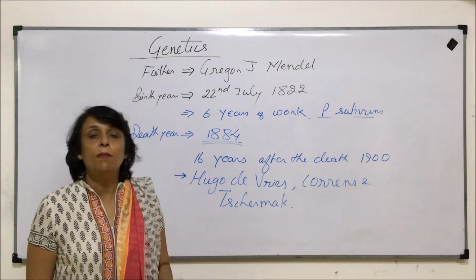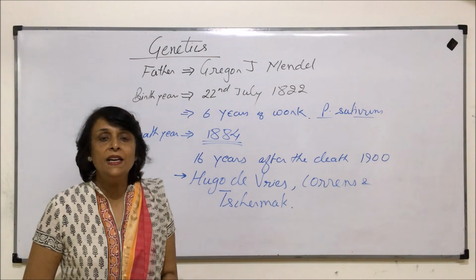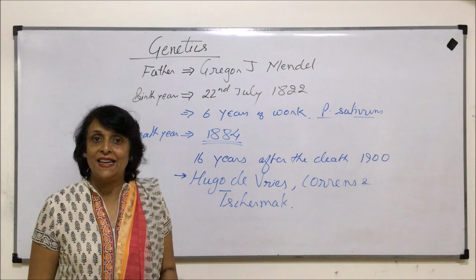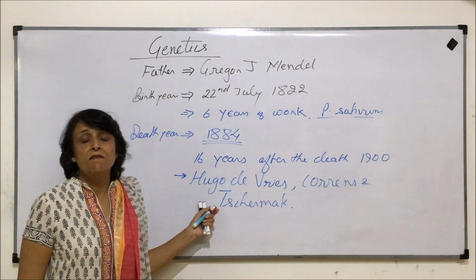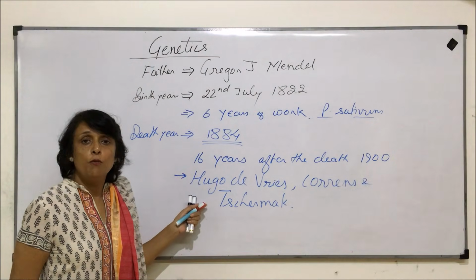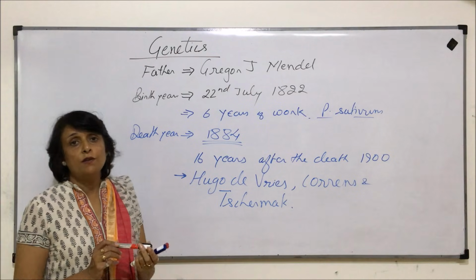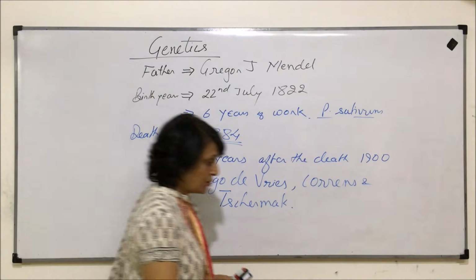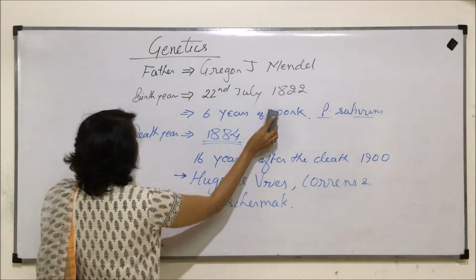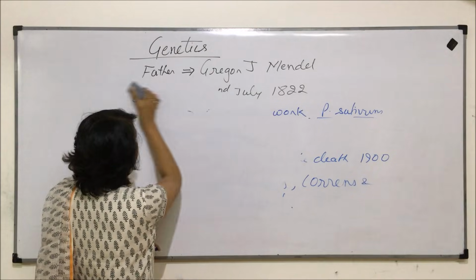Mendel was not a biologist. He was a mathematician, and he was assigned a job of a priest in a church. So the reasons why Mendel's work went unrecognized for such a long period of time, there were 3 very important reasons. So let us take those reasons why his work was not recognized.